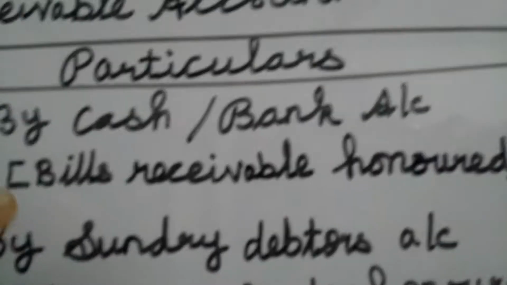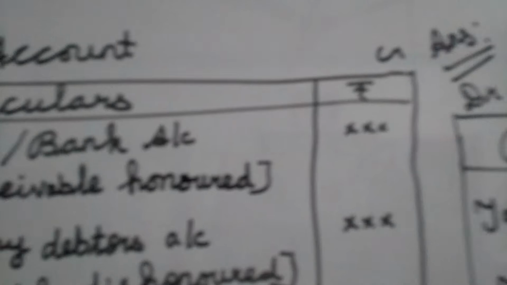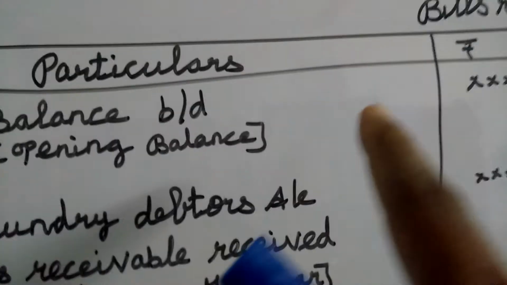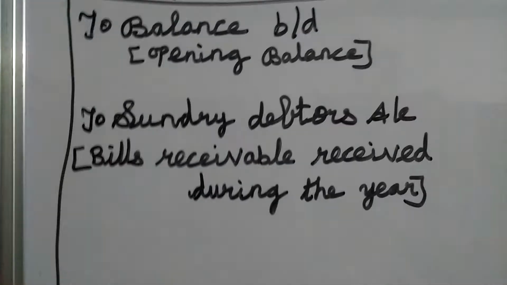This one is honored, in the form of cash or cheque. If you have that, we mention it on the credit side. In case the bill is dishonored by the customer, like bad debts, that also we consider as a credit aspect, so we bring it here. And then by balance carried down, the closing debtors' value. All these are the credit forms we bring to the credit side. On the other side, the opening debtors' balance is written here. The difference alone we call the sundry debtors.